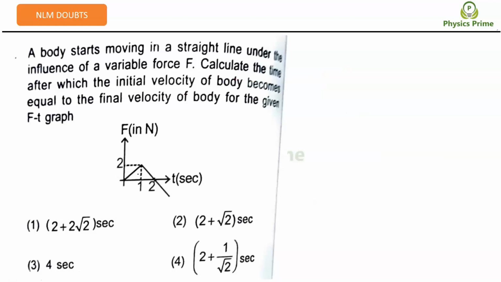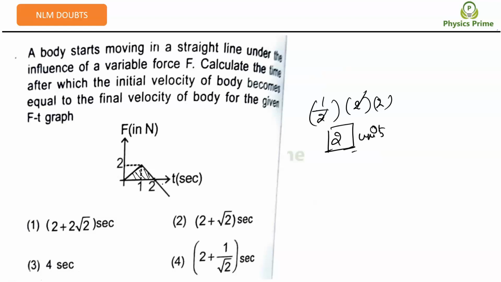This will be positive area under F versus t, where this entire area will become half into base, 2 seconds, into height, 2 units.